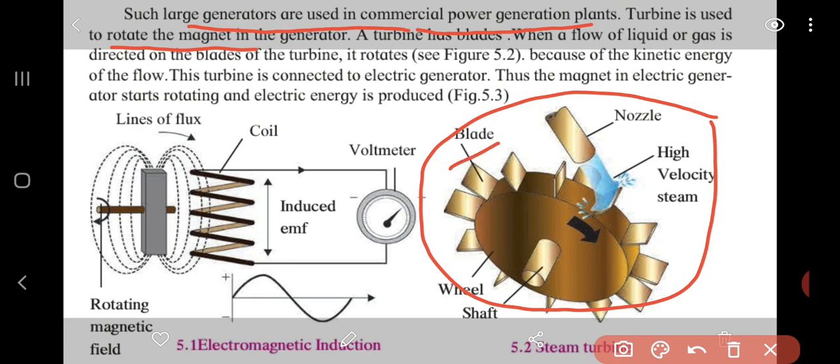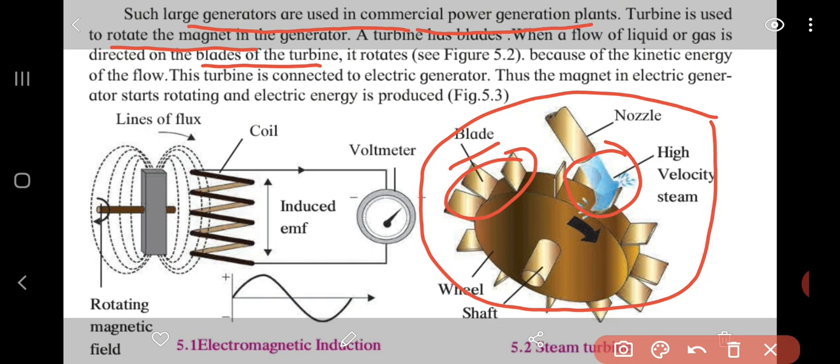These are blades. The blades are attached to the wheel-type turbine, and what happens when a flow of liquid or gas is directed on the blades of the turbine? You can see here the high-speed steam or water moves on the blades of the turbine. So what happens? The turbines start rotating, because of the kinetic energy of the flow.